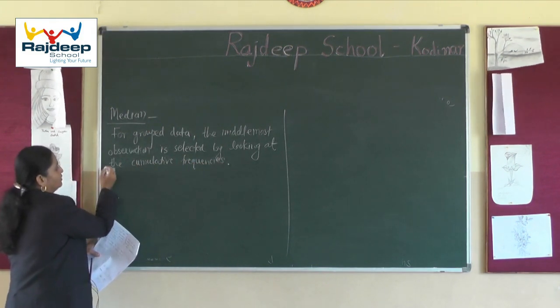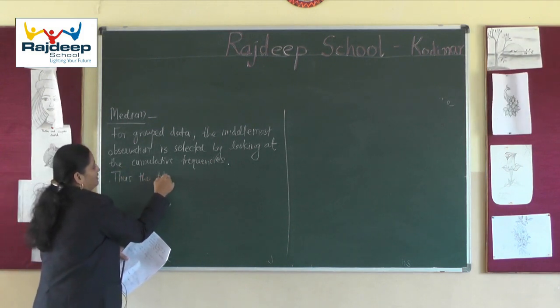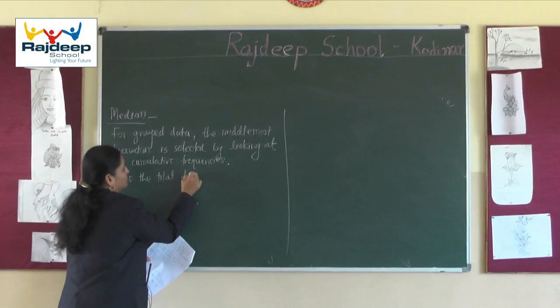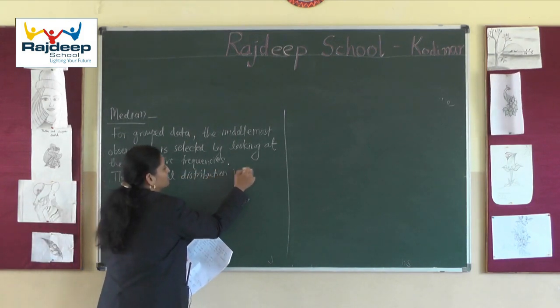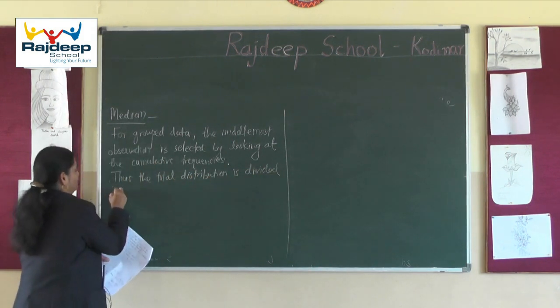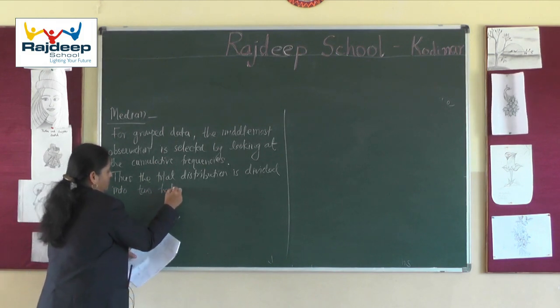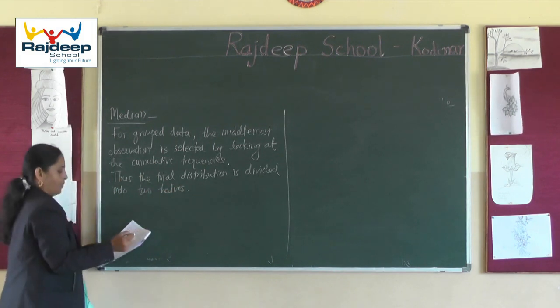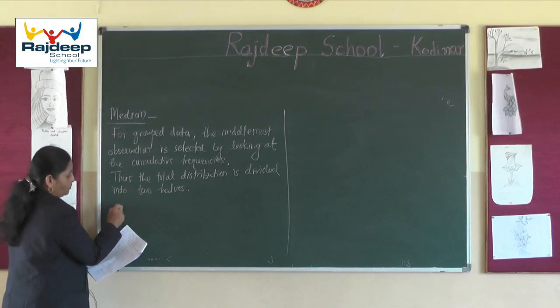Thus the total distribution is divided into two halves. To divide into halves, what we have to do?